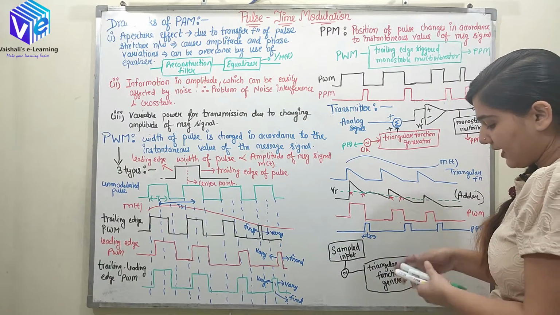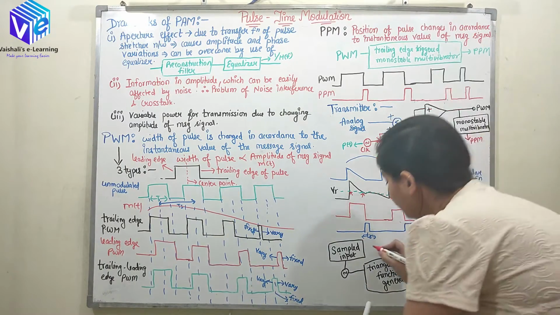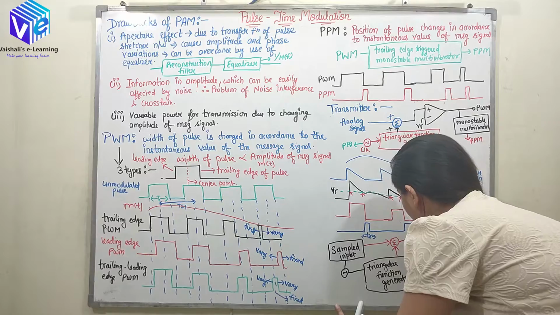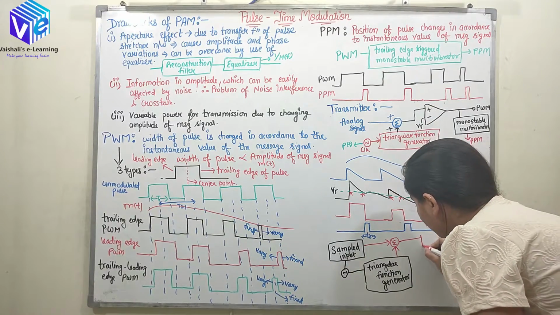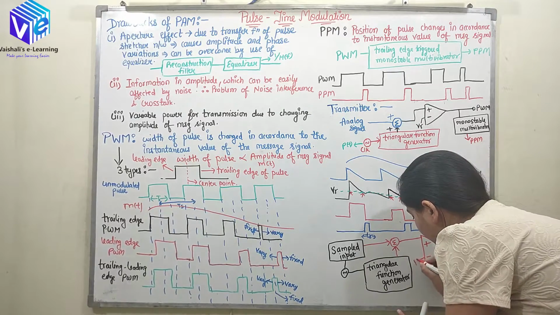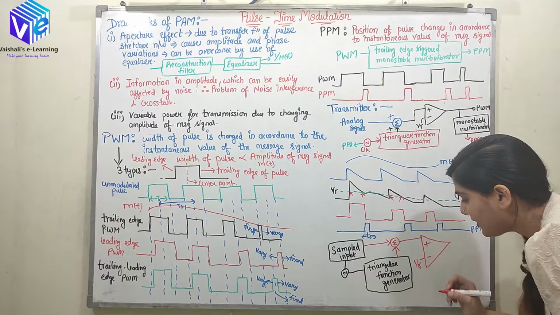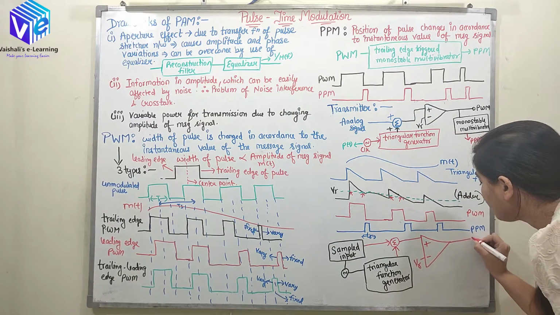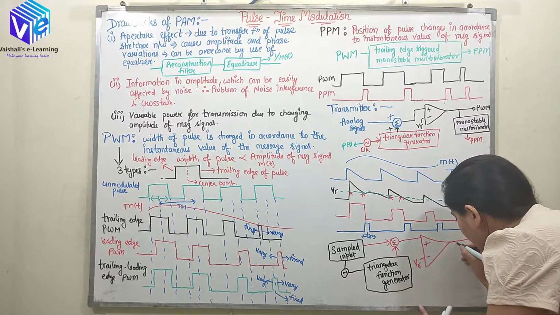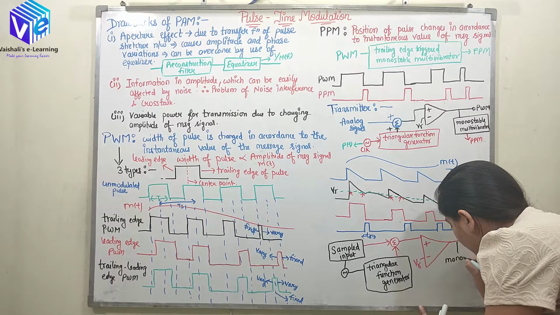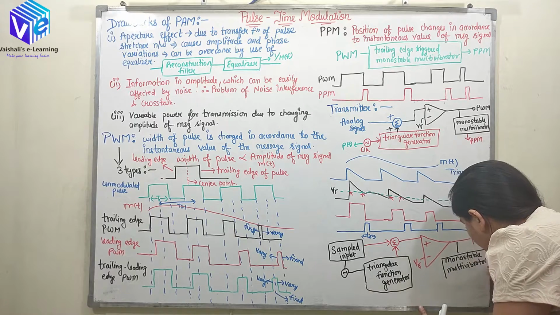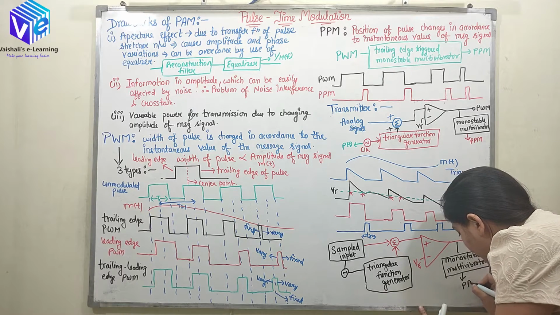So now, like the previous one, we have the adder, so both of them are added. Now we'll be having a comparator. Here we have negative, here we have positive, and negative is supplied with the reference voltage VR. At the output we will be getting a PWM signal, and if I pass it through a monostable multivibrator, at the output I will be getting a PPM signal.